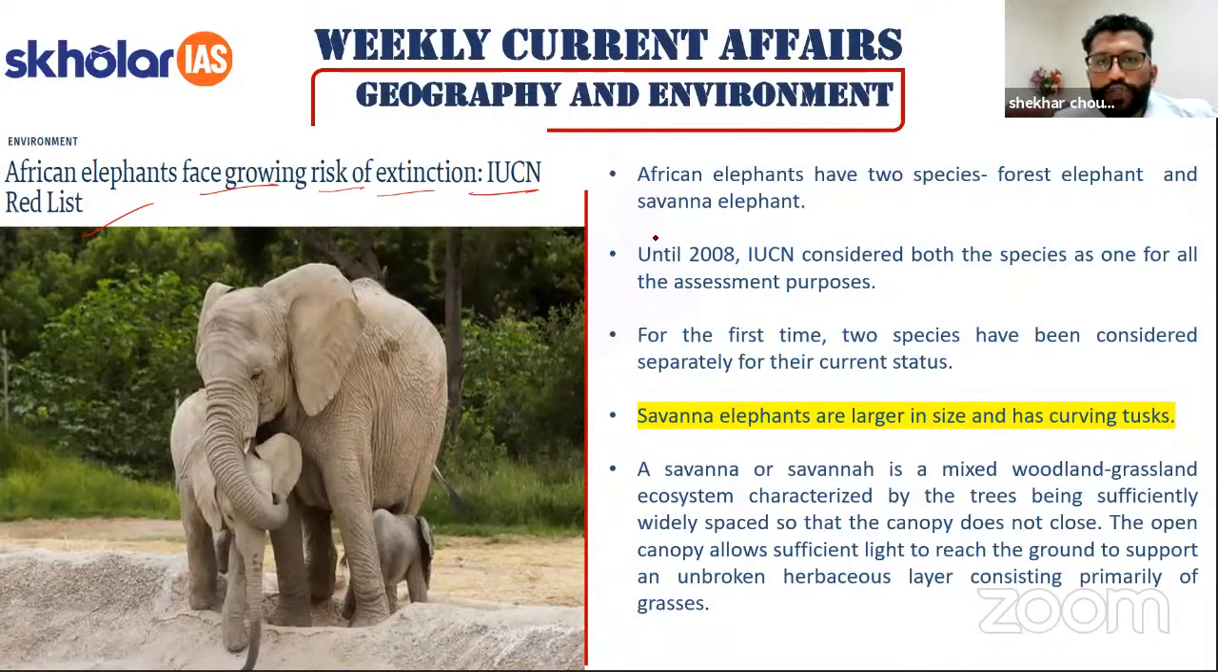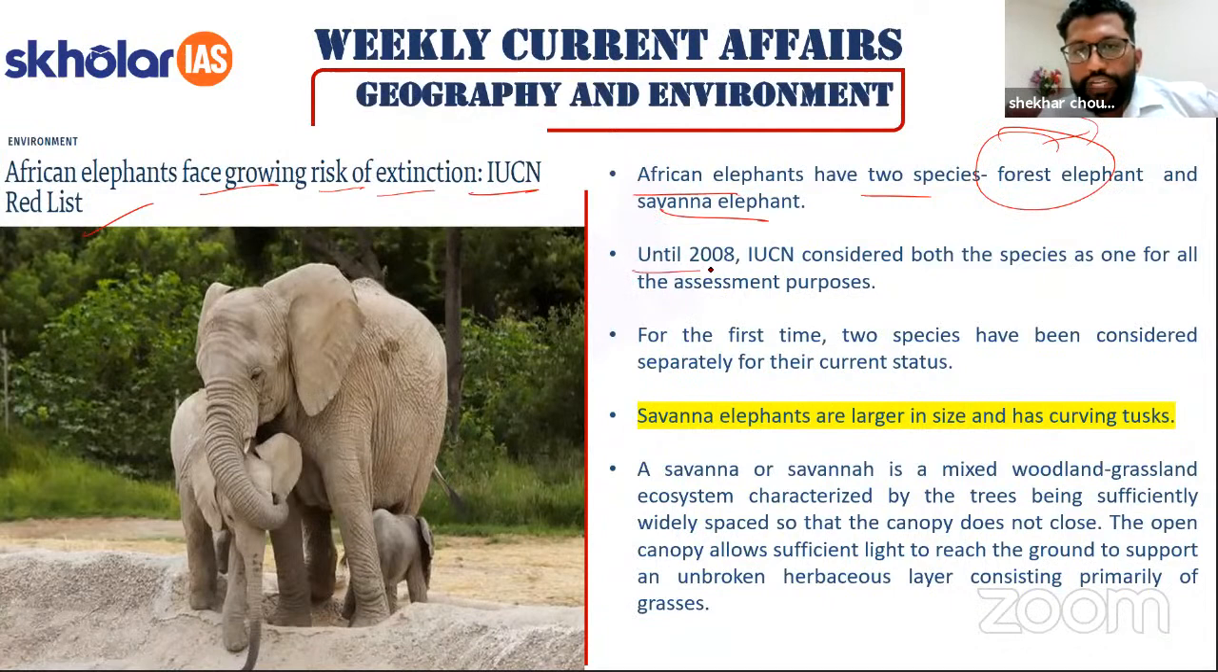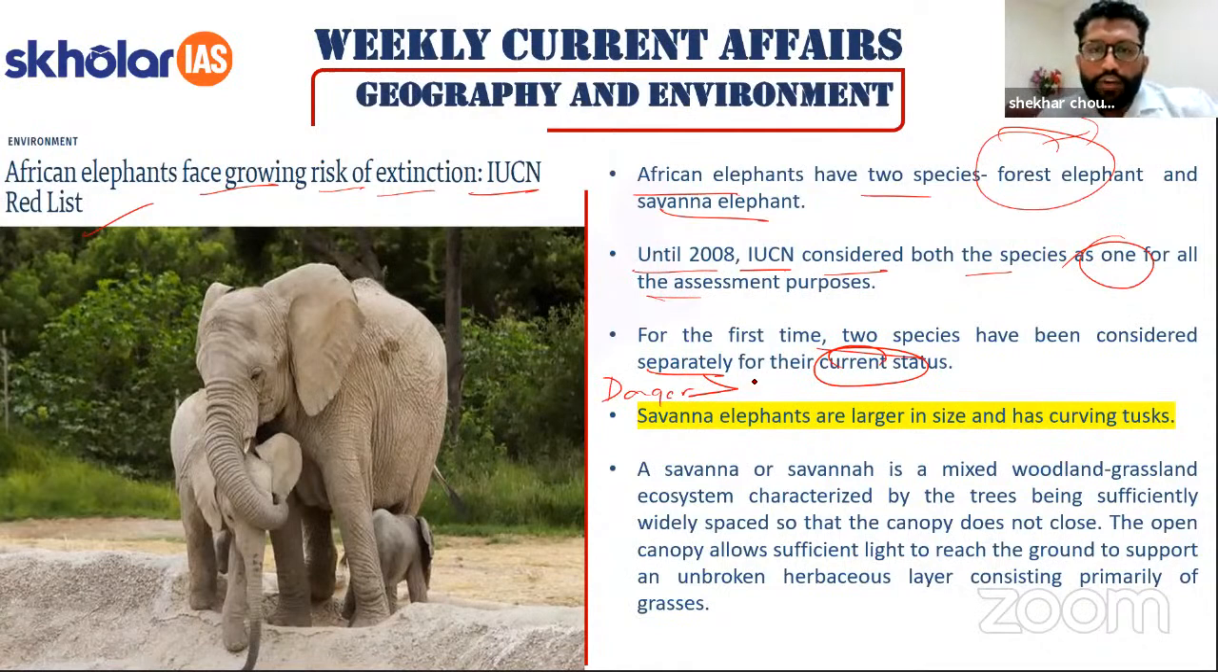So in India, you see elephants, you all must have seen, I believe. African elephant has two species. One is forest elephant and one is savanna elephant. So until 2008, IUCN considered both the species as one, for various reasons, for various calculations and assessment purposes, but the two species have now been separately calculated for their current status, right? So one is facing more danger, and the other is facing the threat from the another.